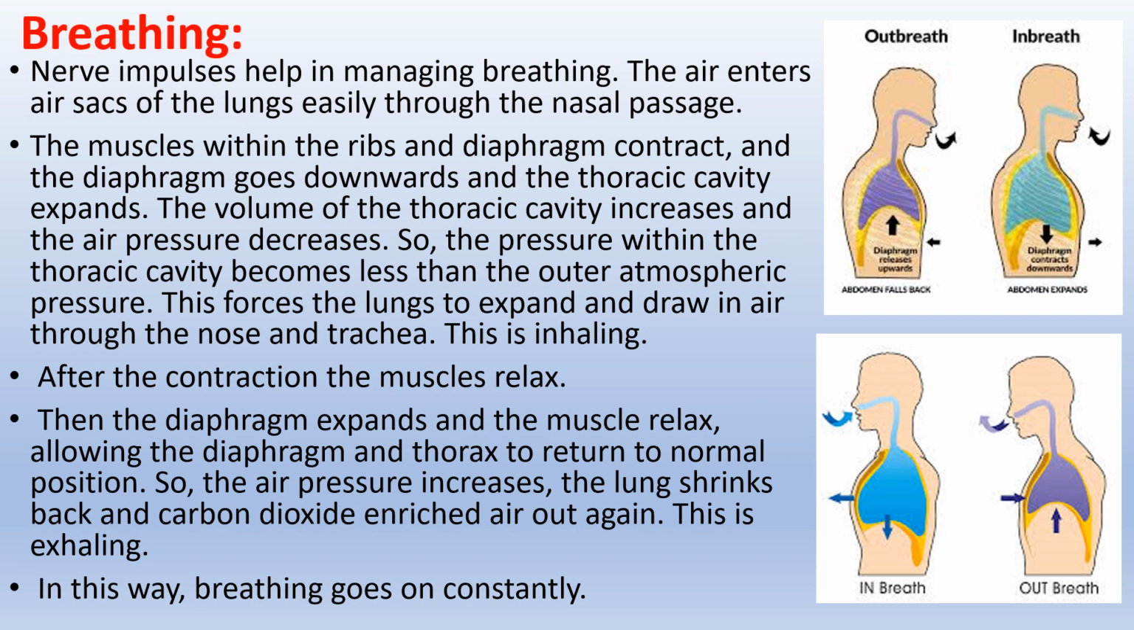This forces the lungs to expand and draw in air through the nose and trachea. This is inhaling. After the contraction, the muscles relax. Then the diaphragm expands and the muscles relax, allowing the diaphragm and thorax to return to normal position. So, the air pressure increases. The lungs shrink back and push carbon dioxide enriched air out again. This is exhaling. In this way, breathing goes on constantly. You can understand this process easily by observing the diagram.